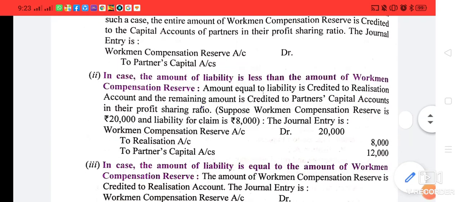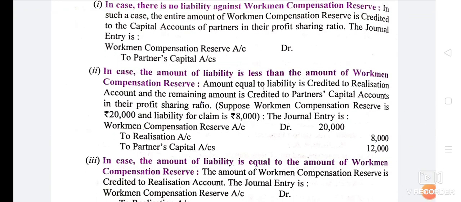Now the second case. In second case, the amount of liability is less than the amount of workmen compensation reserve. One example is given here. See the example. If the workmen compensation reserve is 20,000 and liability for claim is rupees 8,000, then workmen compensation reserve will be given in the balance sheet, and in adjustments they will tell us that liability for claim is less than that reserve.